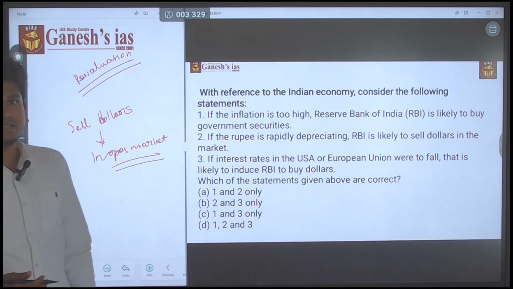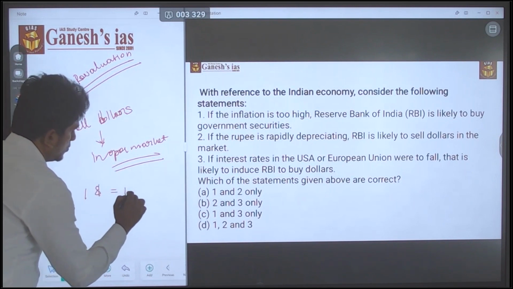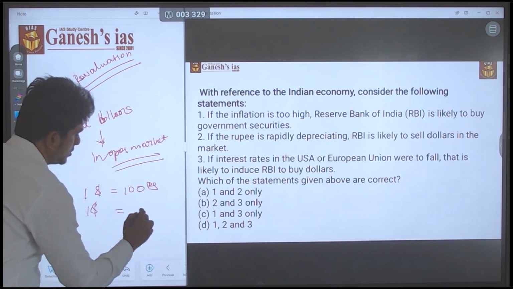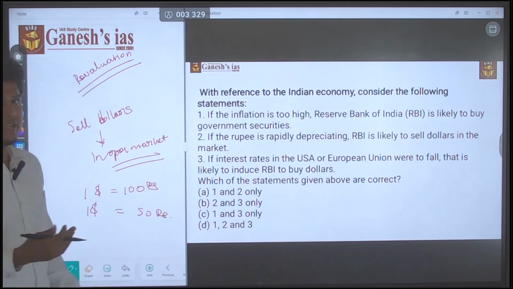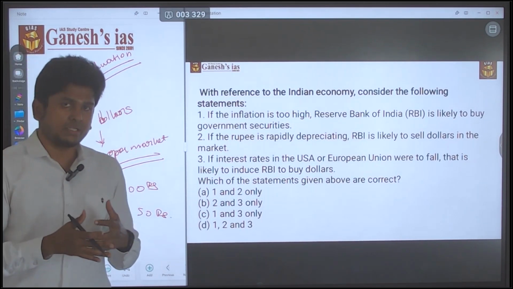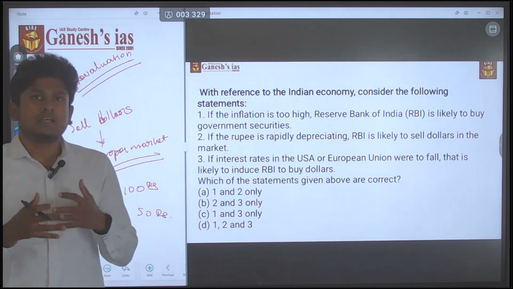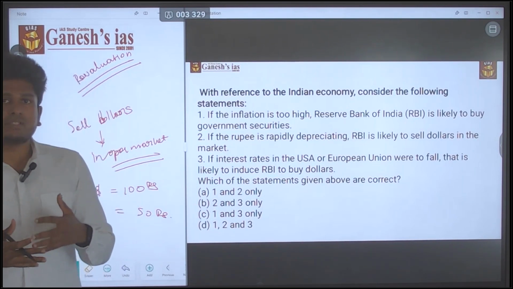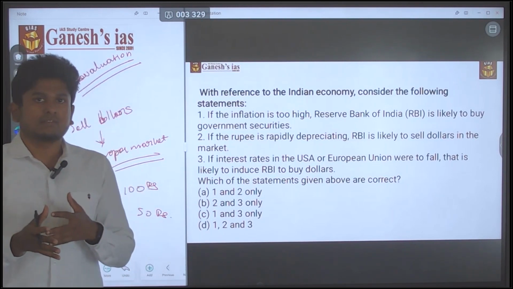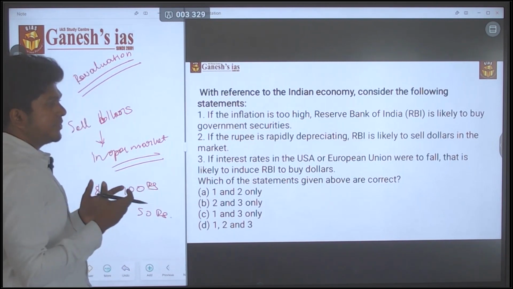okay. By that itself the Indian currency, as $1 equal to 100 rupees, may change to $1 equal to 50 rupees, okay. Again it is getting back into the normal scenario, okay. To overcome this depreciation, they will do some revaluation activity, okay. That revaluation activity is nothing but selling the US dollar in the open market, okay. By that itself they can revaluate the domestic currency. This is the basic idea, okay. So the second statement is correct.